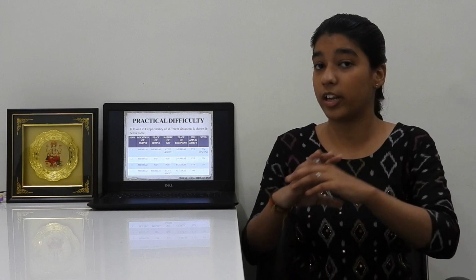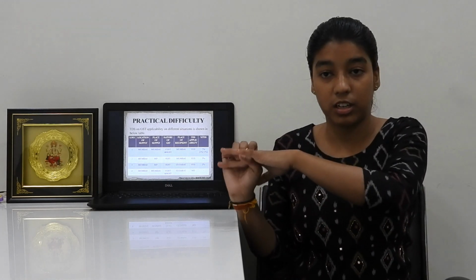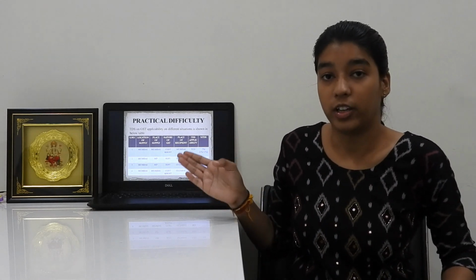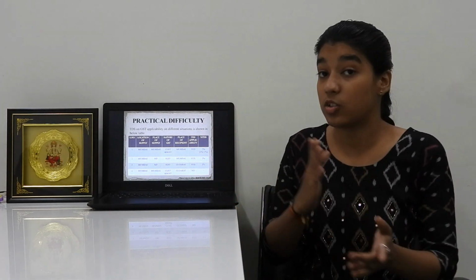But as you can see, in the first three case scenarios, TDS will be deducted as applicable: 1% CGST and 1% SGST, or 2% IGST. But in the fourth point, as you can see, TDS is not required to be deducted. Why? What is the scenario in this? Why is TDS not required to be deducted?